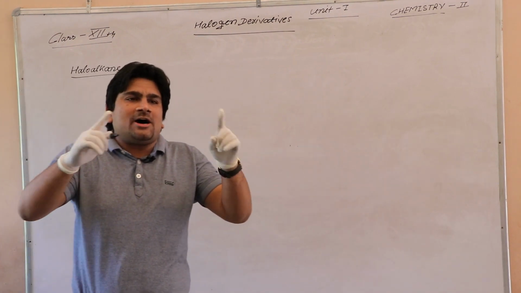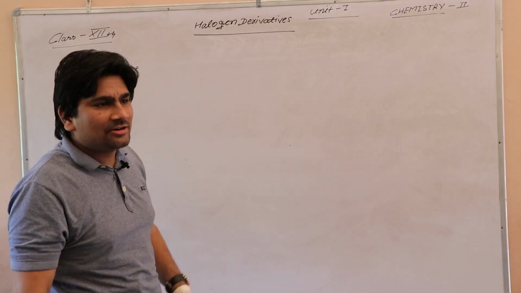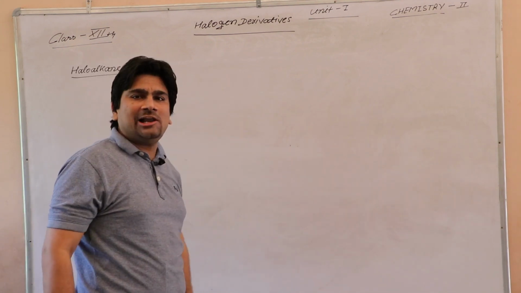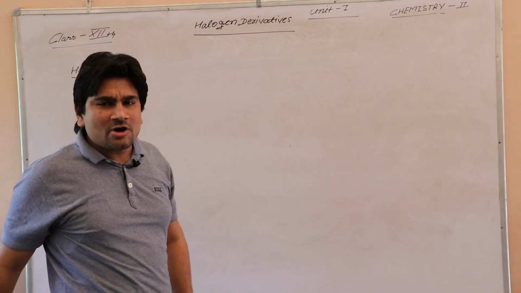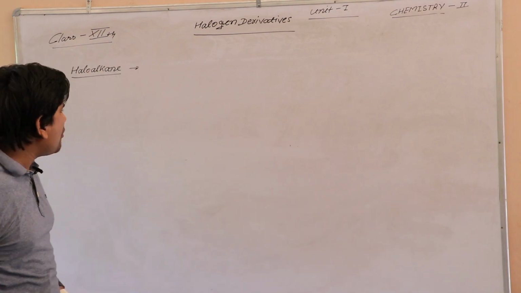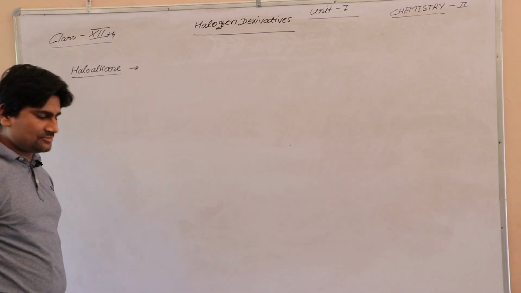Today we talk about Chemistry 2nd, Unit 1st, Halogen derivatives. First we will see what is haloalkane.